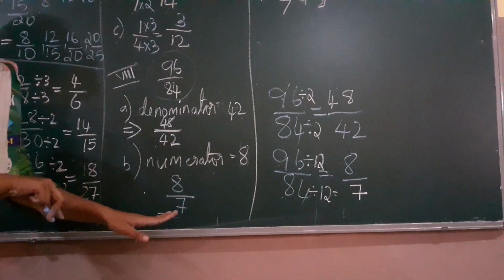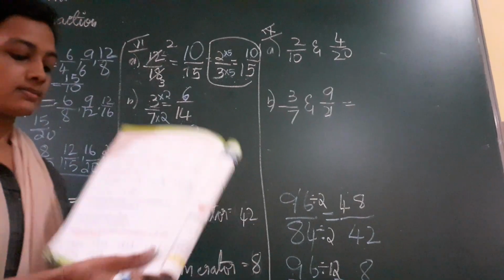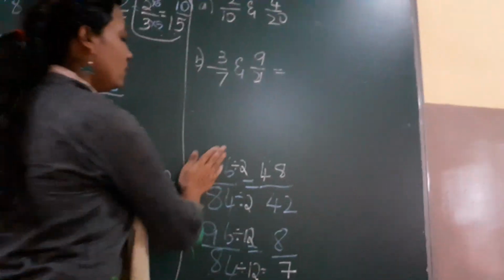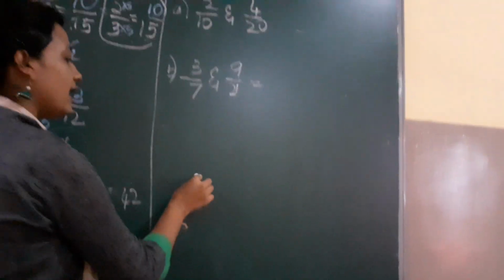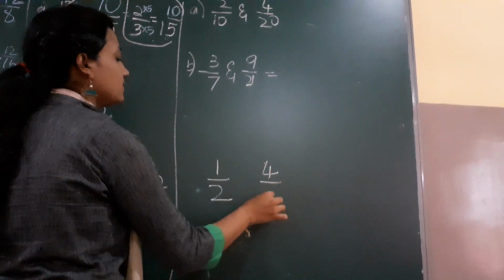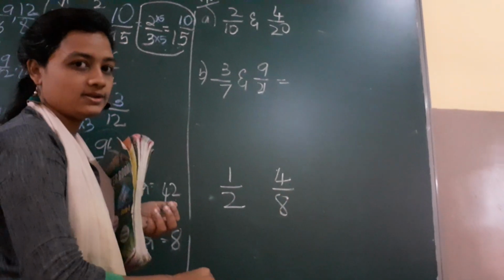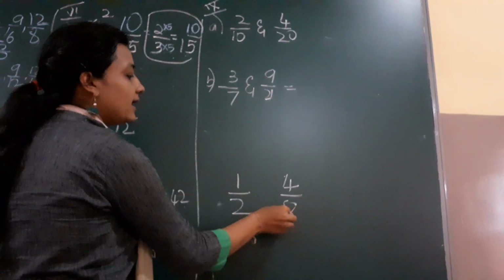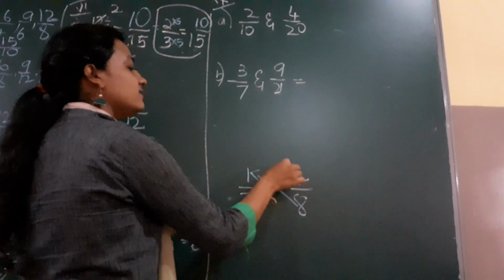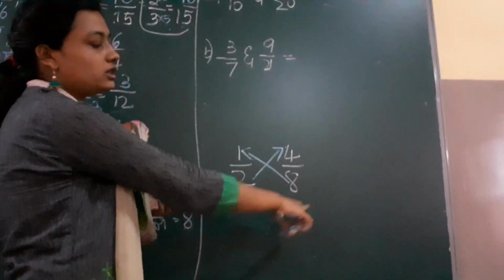Try this out, okay? Now we'll go for the next, 9th main. Check whether the given pair of fractions are equivalent or not by the cross multiplication method. What is this cross multiplication method? I'll teach you now, children. Cross multiplication means I have two fractions here. I should multiply this denominator with this numerator, and multiply this denominator with the other numerator, and check both the numbers should be the same.